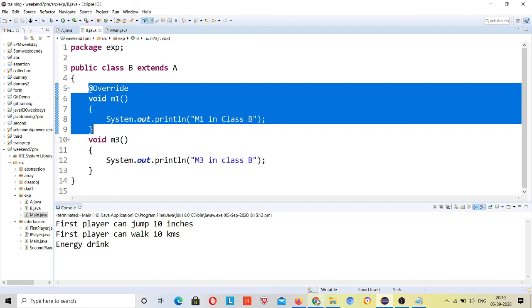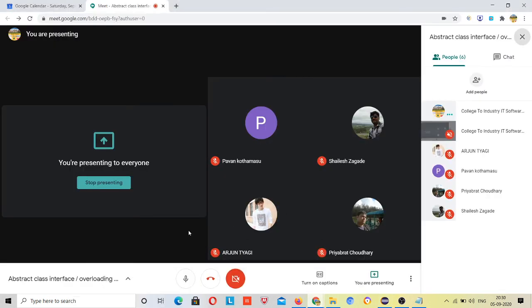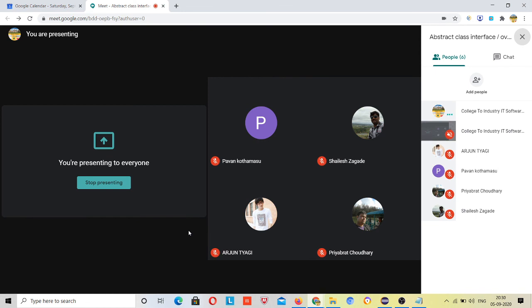The rule is that if you are passing the parent reference with the child object, then first it will go and check inside the parent. If it is present, then there will be no error. If it is not present inside the parent, then it will be an error. But if it is present in the parent, then it will go to the child. If it is overridden in the child, then run the child class method. But if it is not overridden in the child, then run the parent class method. But it should be present in your parent class, then only you will be able to call this. This was the topic actually.